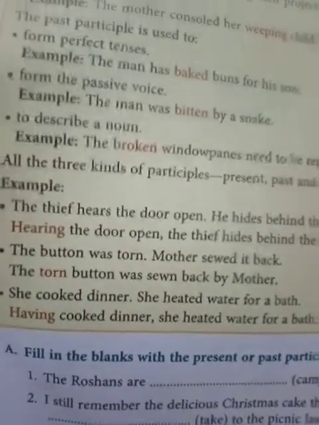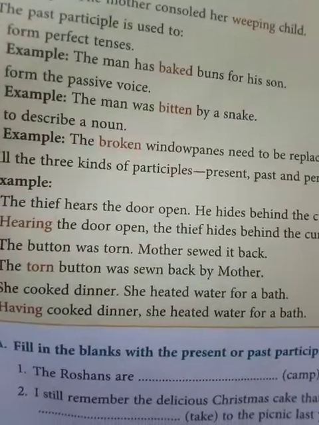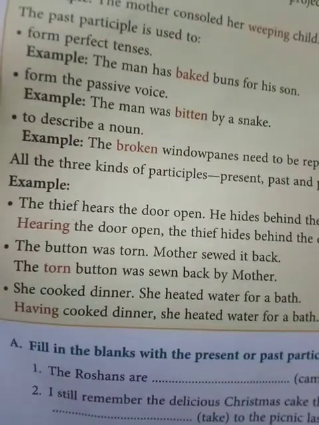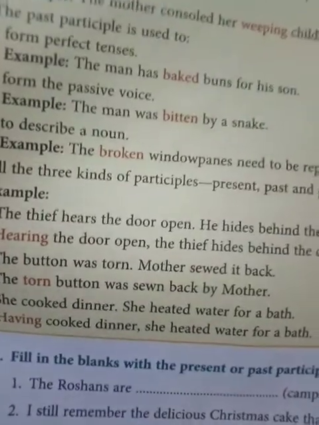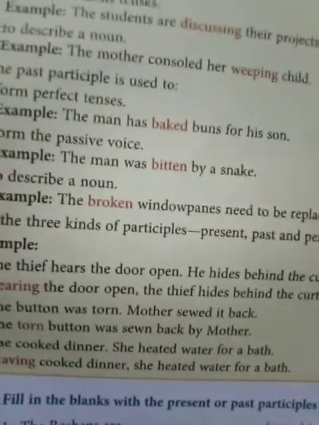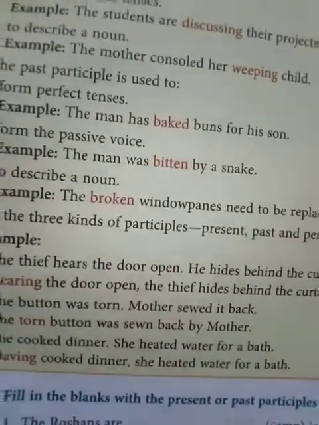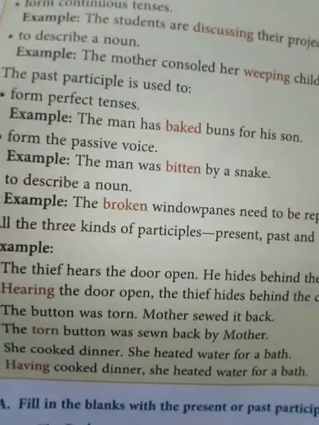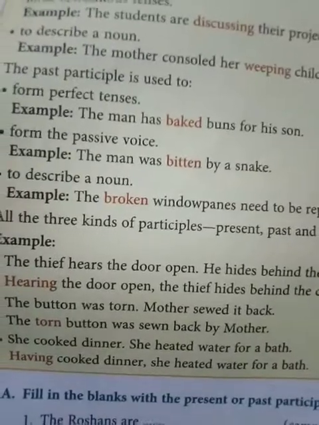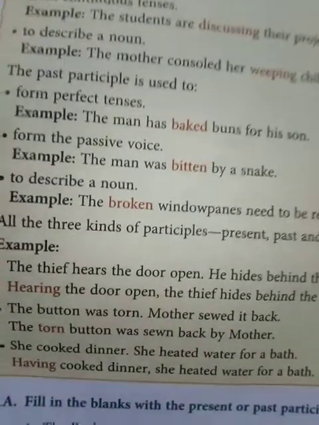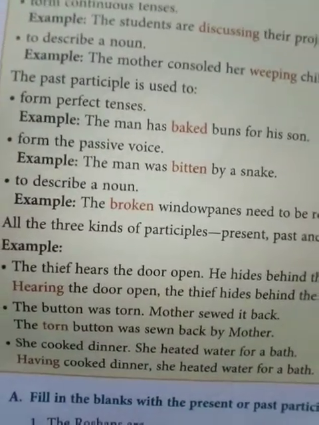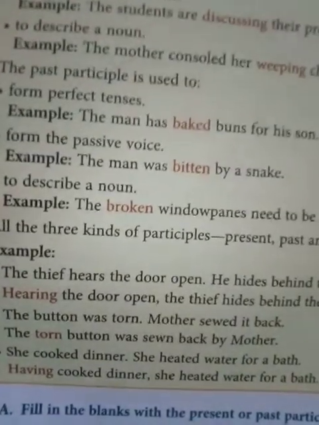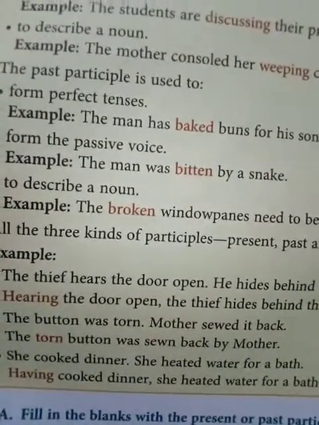The button was torn, mother sewed it back. The torn button was sewn back by mother. You don't say "sewed," though it's spelled that way, you say it is "sewn." The correct pronunciation is "sewn." Sewed it back and sewn. She cooked dinner. She heated water for a bath. Having cooked dinner, she heated water for a bath. So with the help of these participles, they have joined sentences together.